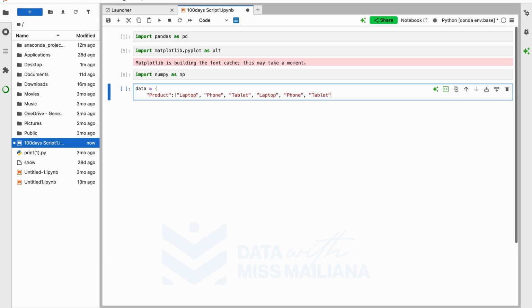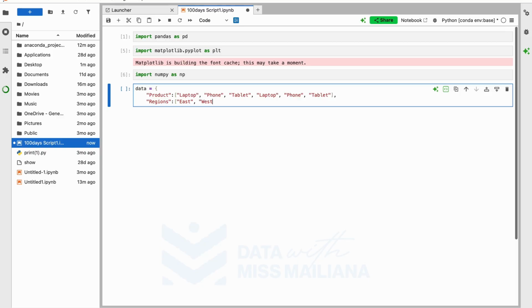Okay, and I close my list, and a comma comes, then enter again. Then my next thing is going to be regions, and my colon comes, not semicolon. My list is open.